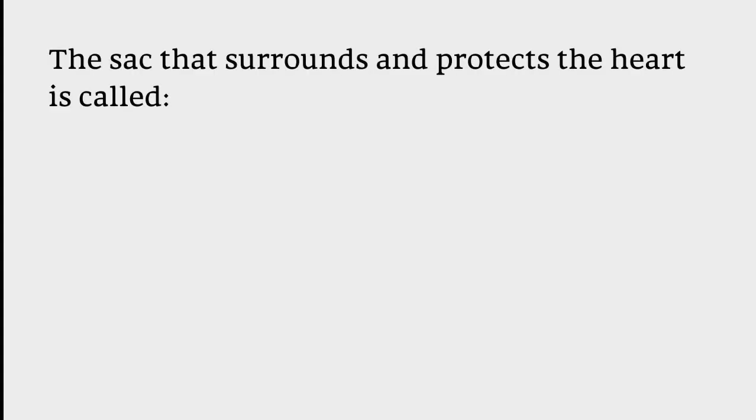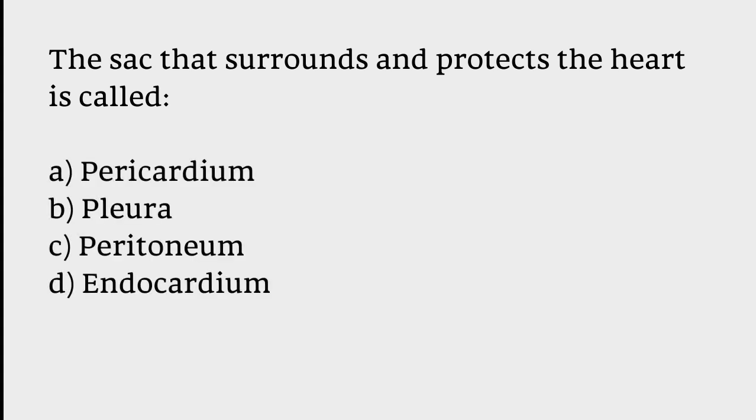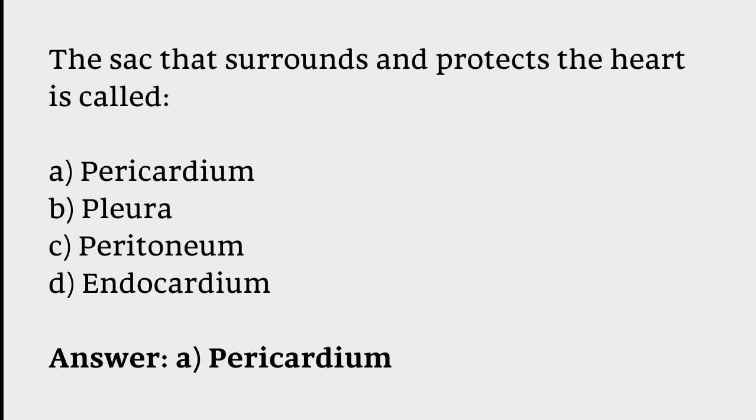The sac that surrounds and protects the heart is called: pericardium, pleura, peritoneum, endocardium. The correct answer is option A. The sac that surrounds and protects the heart is called pericardium.